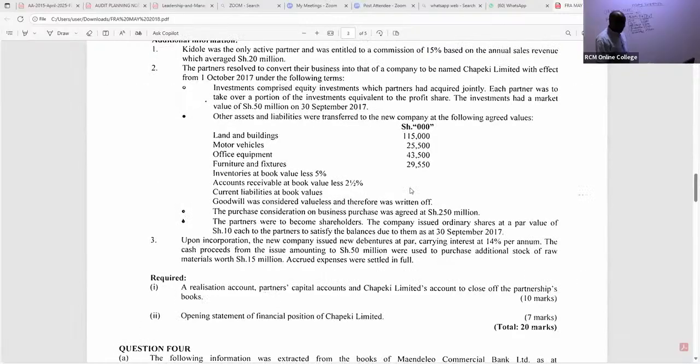We do. So, ladies and gentlemen, we did take some other things. So we have here receivable. Receivable is book value less 2.5%. So for receivable, I will take the book value that we have there, which is 25,400. I multiply this with 97.5% because the 2.5% is being given to us as a discount or something.